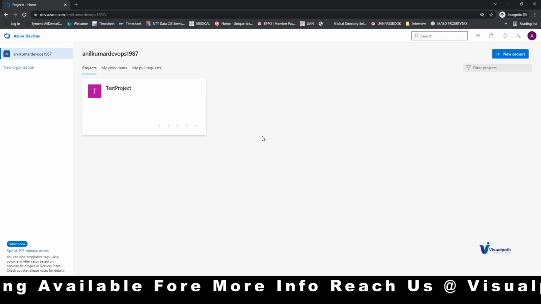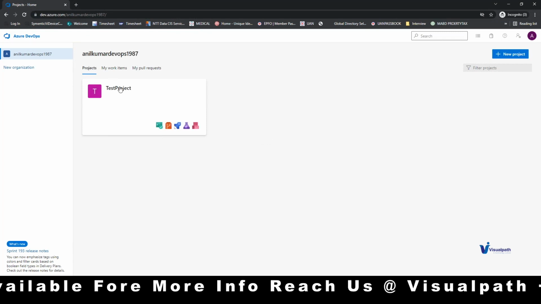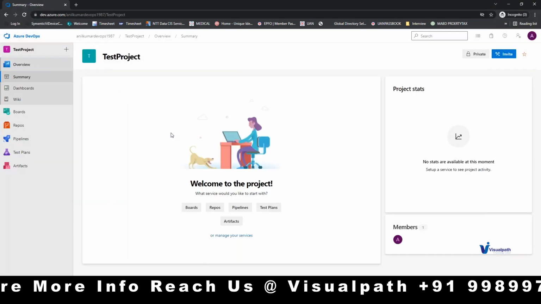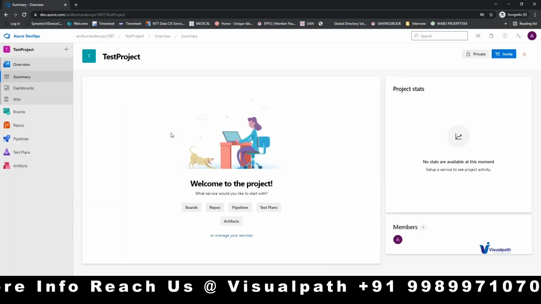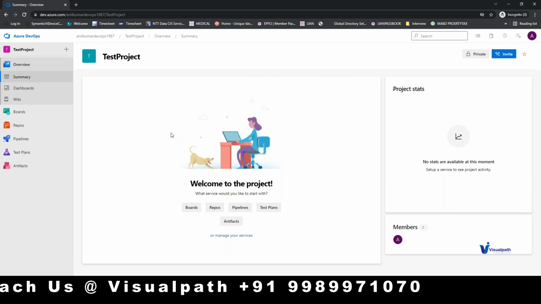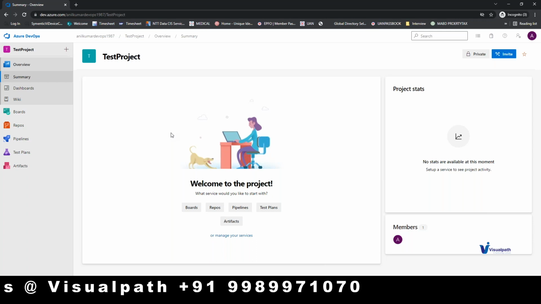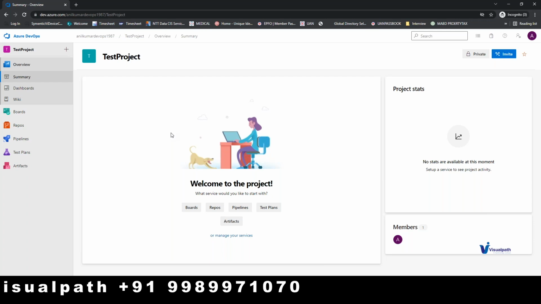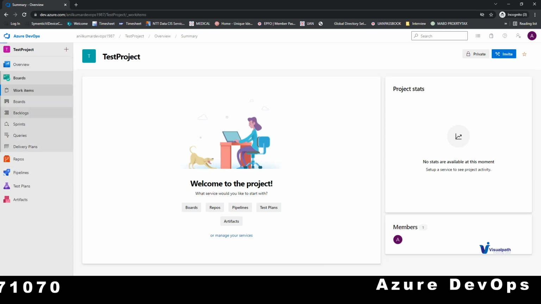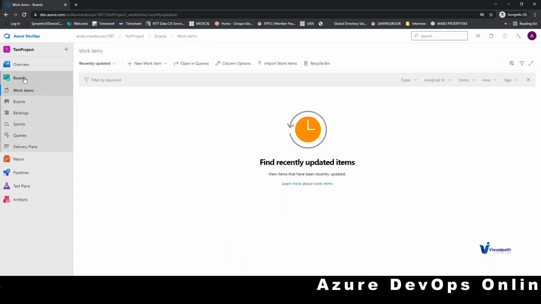Now click on the test project. Okay. Now you can see Anil Kumar DevOps 1987, test project, overview, summary. This place is called hierarchy. And if you click on Boards please, on the left, the hierarchy values will change, right?